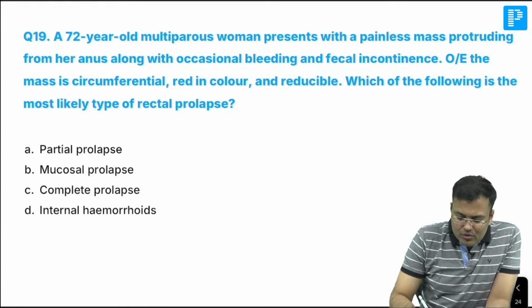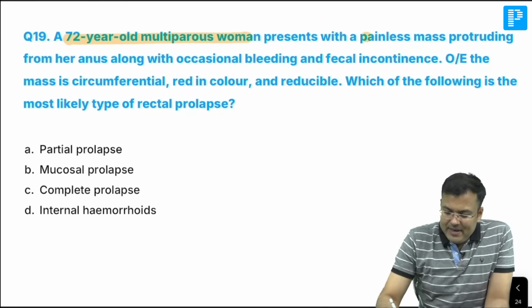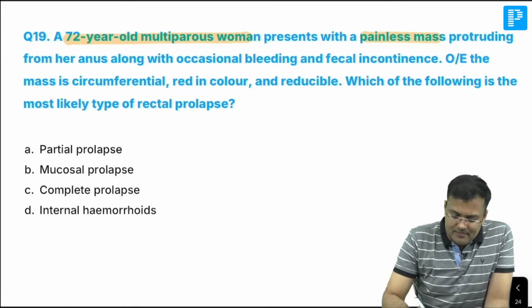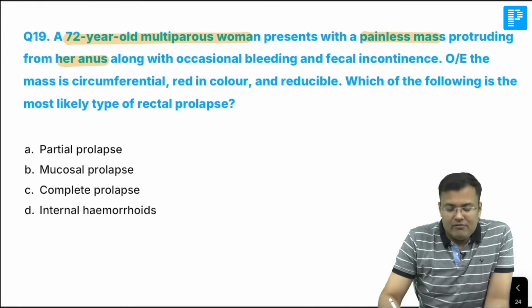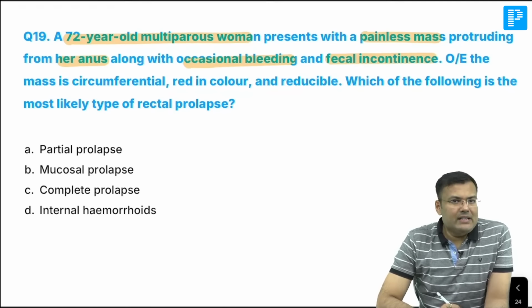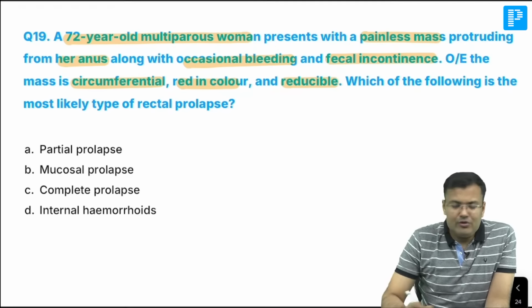72 years old multiparous woman. Problem: painless mass protruding from her anus along with occasional bleeding and fecal incontinence. On examination, mass is circumferential. Got it? Red in color and reducible.